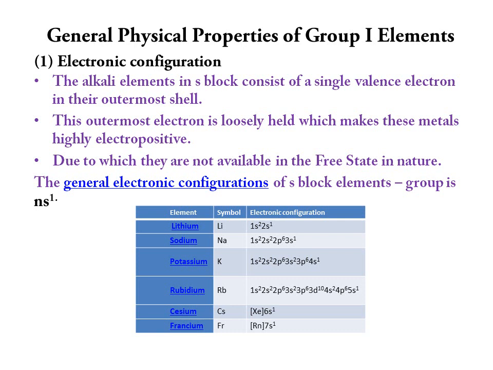In the same way, francium is radon followed by 7s1.